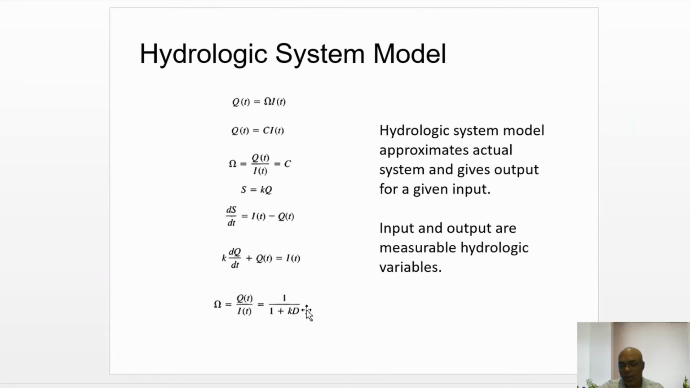Okay, so suppose the k, which is a constant, is just a numerical value, then the relation between input and output is a linear relation. But suppose k is a function of either inflow or outflow, then the relation between this Qt and It becomes non-linear.